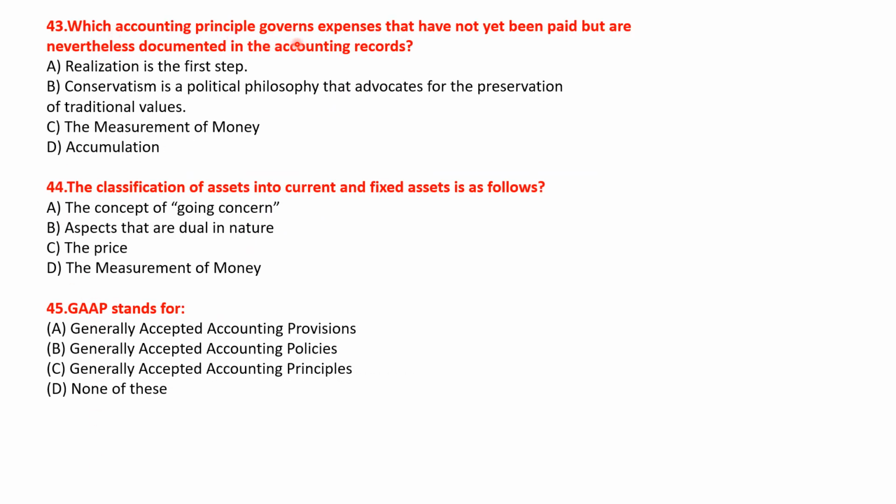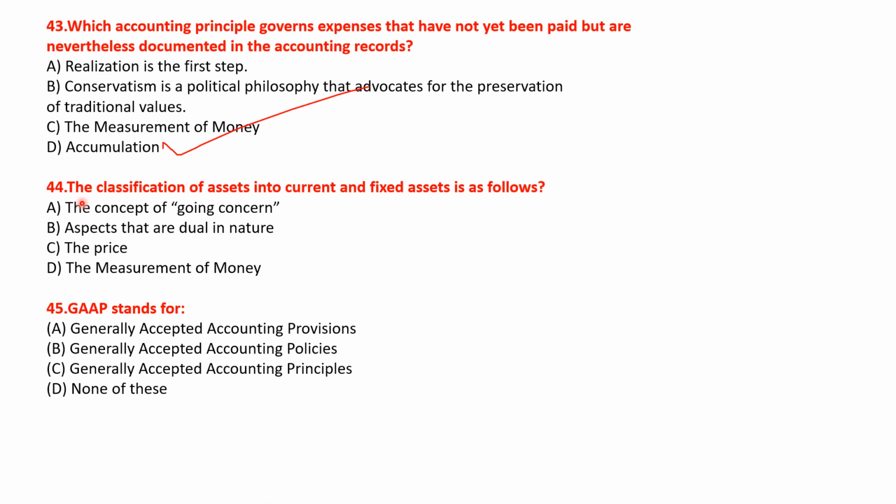Which accounting principle governs expenses that have not yet been paid but are nevertheless documented in the accounting records? Options: Realization is the first step. Conservatism is a political philosophy that advocates for the preservation of traditional values, the measurement of money and accumulation. So the correct answer will be option D, accumulations. Okay, so the correct answer of this question will be option D.